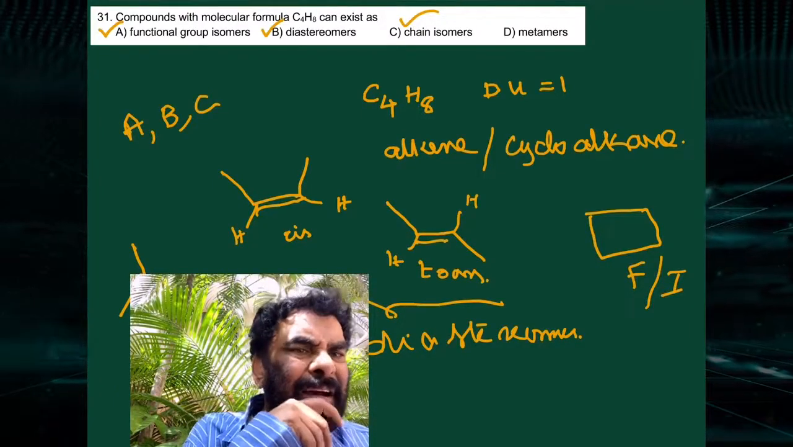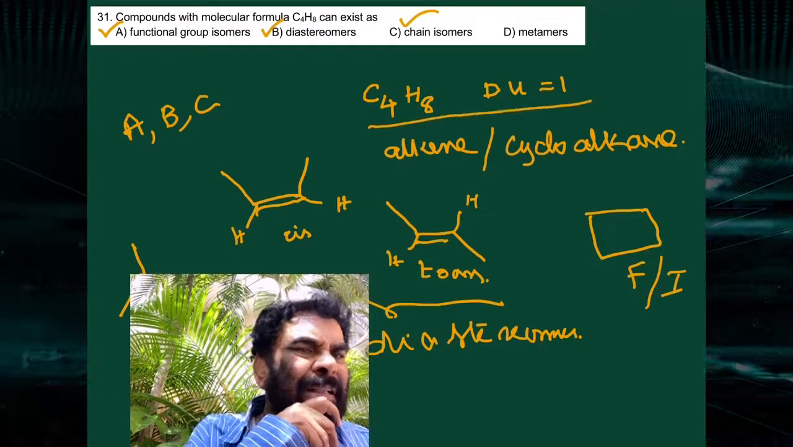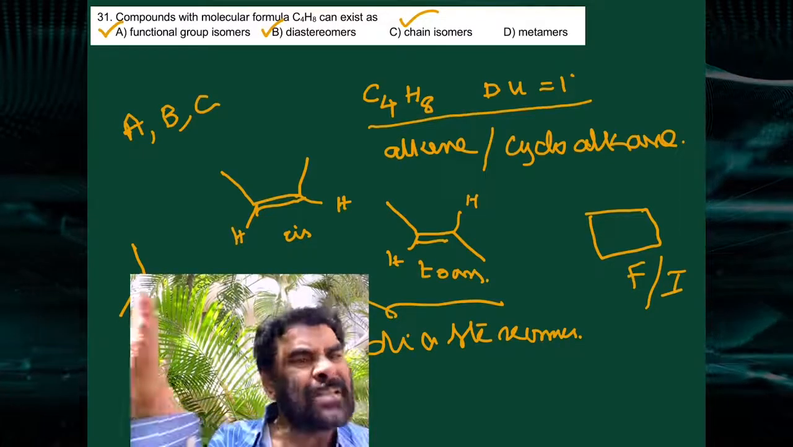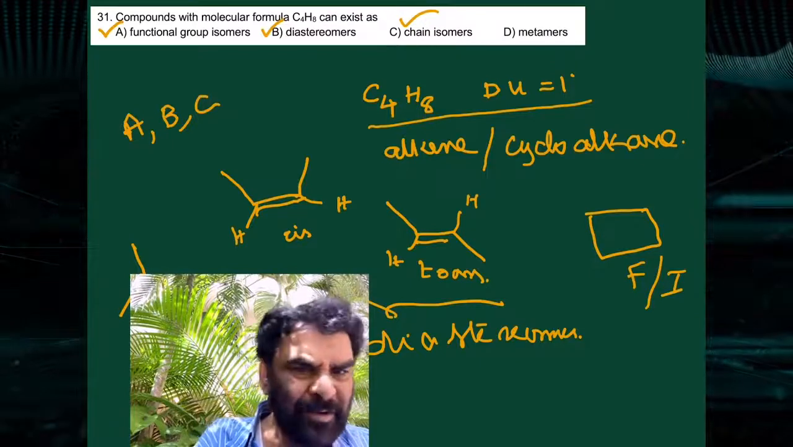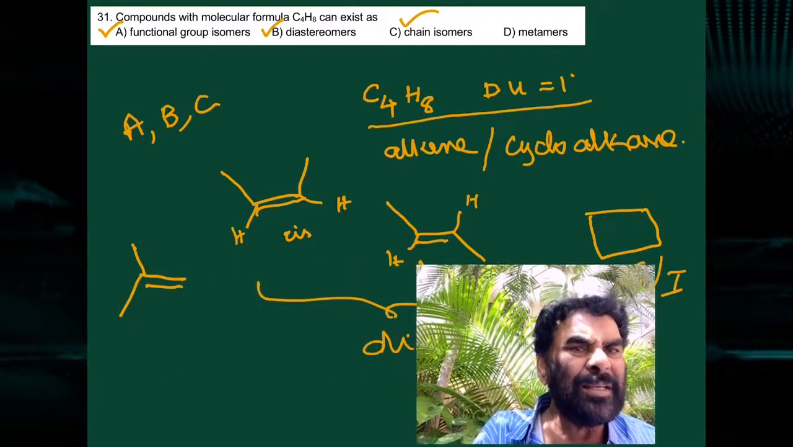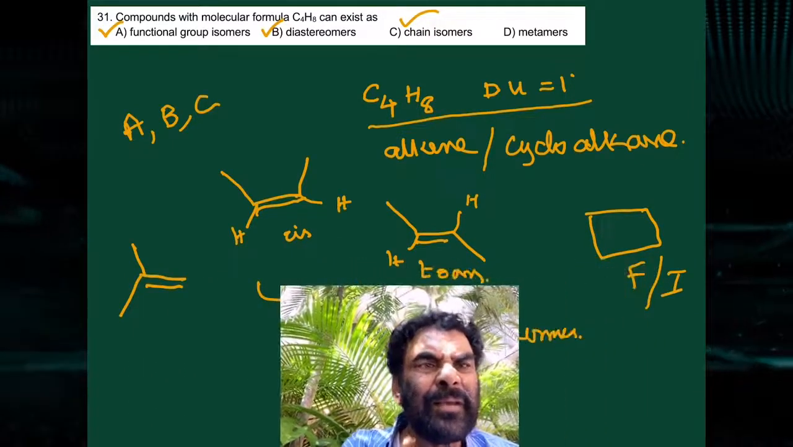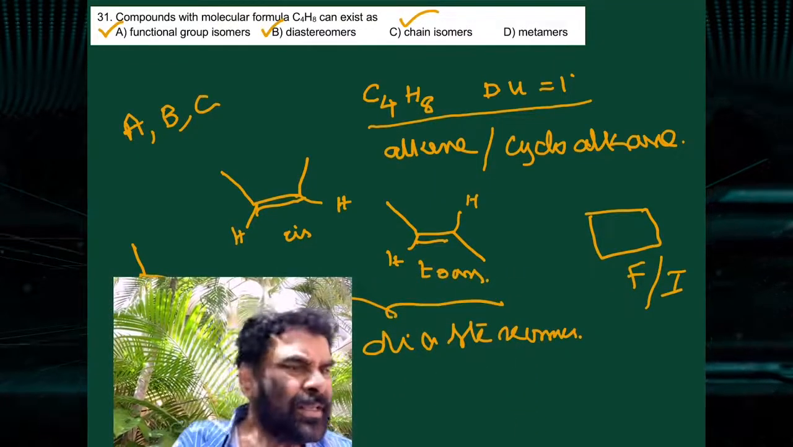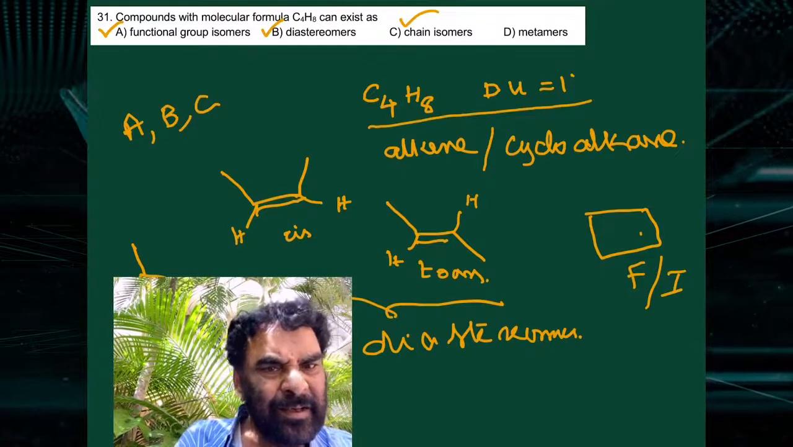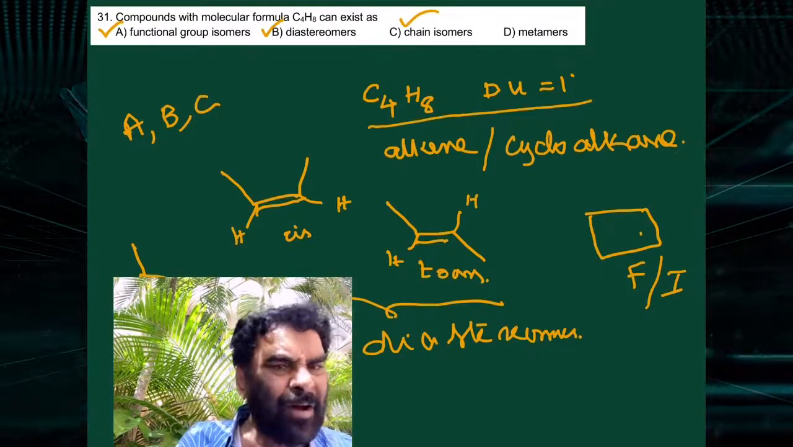C4H8, degree of unsaturation, you check, that is 1. So alkene or cycloalkane is possible. 1-butene, 2-butene, that is possible. So what he is asking is whether they can exist as functional group isomers. Yes, alkene and cycloalkane are the functional isomers.